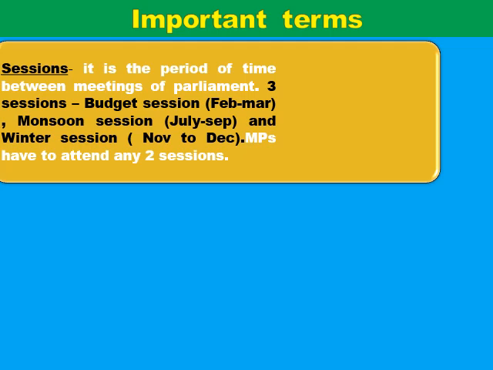The budget session which goes from February to March. Second is the monsoon session which goes from July to September, and the winter session which goes from November to December. So MPs have a compulsion that they have to attend any 2 sessions. It is not compulsory for them to attend all the 3 sessions, but minimum 2 sessions they have to attend. Because I have already told you they are the MPs from a particular place, so they have a responsibility for that area also. So that's why they have given regulation that you have to attend any 2 sessions.